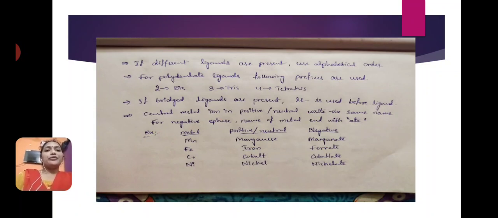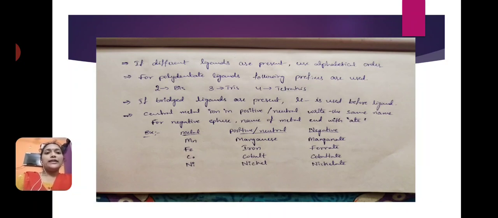If different ligands are present, use alphabetical order. If one amino ligand and one chloro ligand are present in a coordination compound, then amino is first, next chloro. Here we have to follow alphabetical order. If different ligands are present, use alphabetical order.